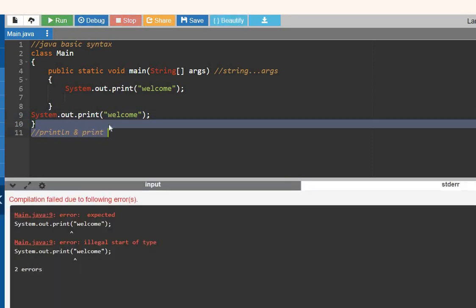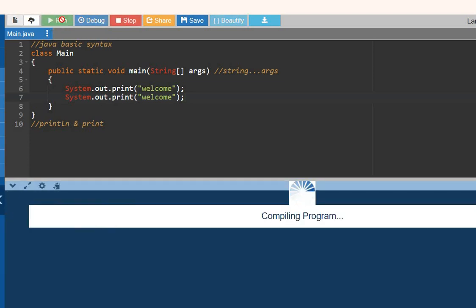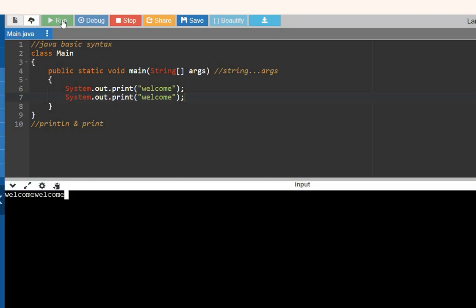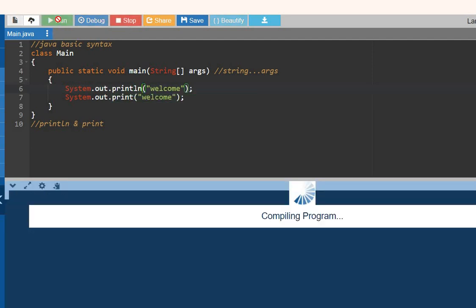Okay, this is one thing you should know. So I'm cutting here. See here, I'm going to paste the same statements where it is using two prints. Let me see the output. What is the difference? We will know right now. See, it prints beside each other, one after one, like welcome, welcome. Now you will clearly know what a println statement gives. See, I have typed println here and I'm running the code.